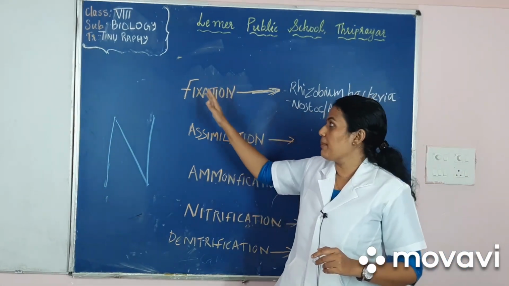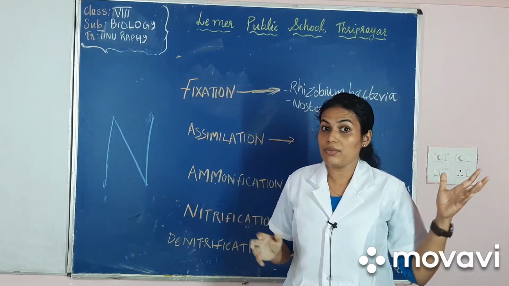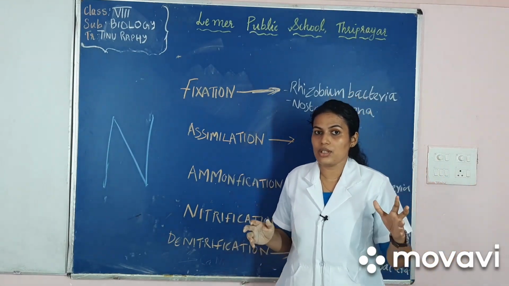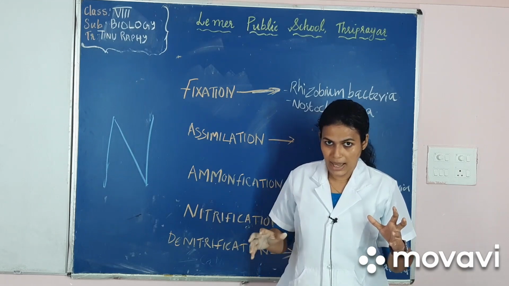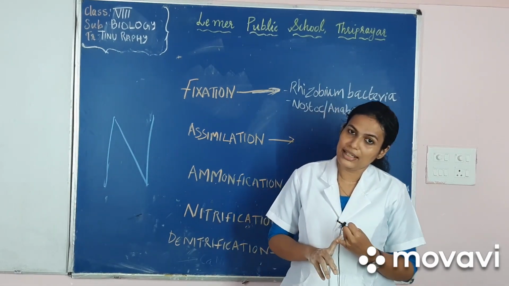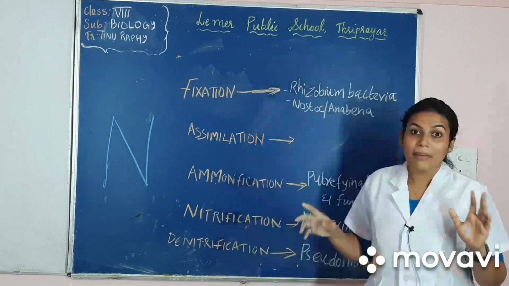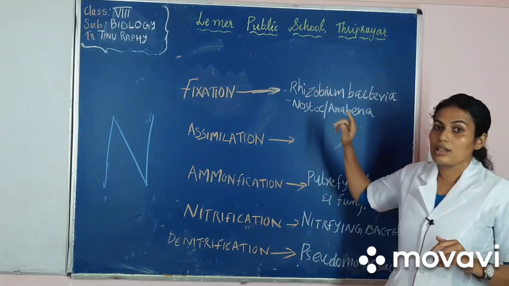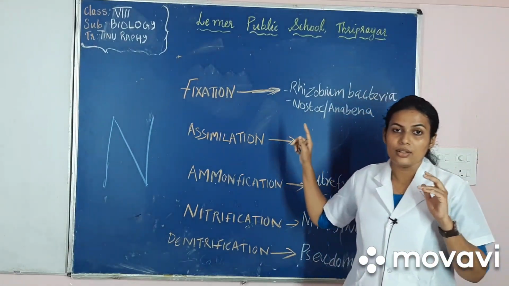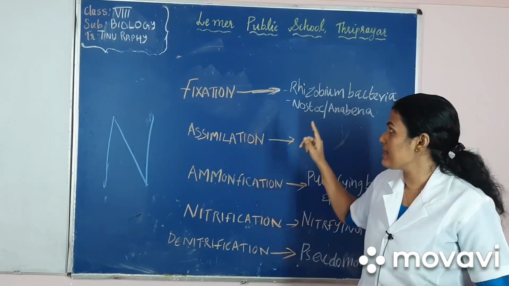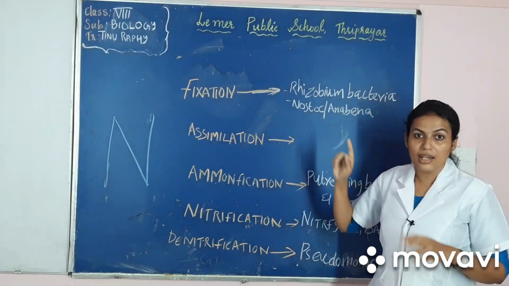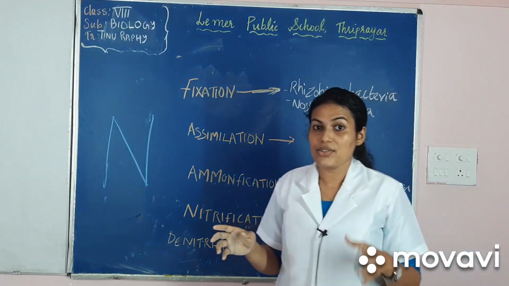In the first step, nitrogen fixation, the conversion of atmospheric nitrogen into nitrogenous compounds happens in 2 ways, by lightning and biological nitrogen fixation. In biological nitrogen fixation, rhizobium bacteria in the root nodules of leguminous plants and nostoc and anabena are participating in the nitrogen fixation.